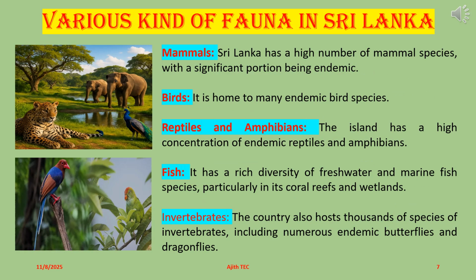Various kinds of fauna in Sri Lanka. Mammals: Sri Lanka has a high number of mammal species, with a significant portion being endemic. Birds: it is home to many endemic bird species. Reptiles and amphibians: the island has a high concentration of endemic reptiles and amphibians. Fish: it has a rich diversity of freshwater and marine fish species, particularly in its coral reefs and wetlands. Invertebrates: the country also hosts thousands of species of invertebrates, including numerous endemic butterflies and dragonflies.